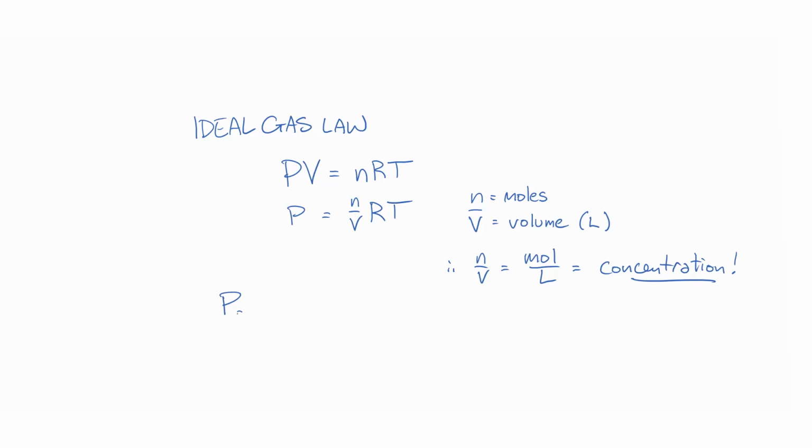So, at a given volume, changing the pressure of an individual gas is exactly the same thing as changing its concentration. So for the purposes of Le Chatelier's principle, when we say concentration, what we really mean is concentration of a solute or partial pressure of a gas. Both of those things appear in the reaction quotient Q, so if we change either one of them, we will affect the equilibrium. The first case on our list of things that can affect an equilibrium is a change in the concentration of a material.